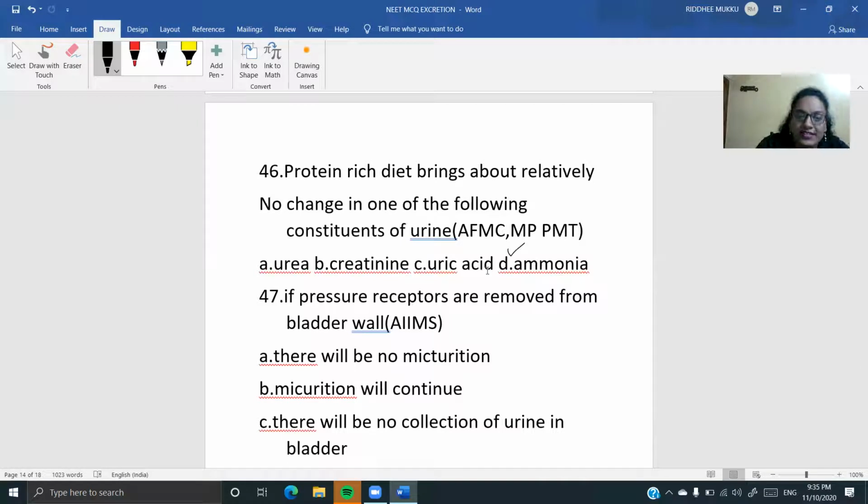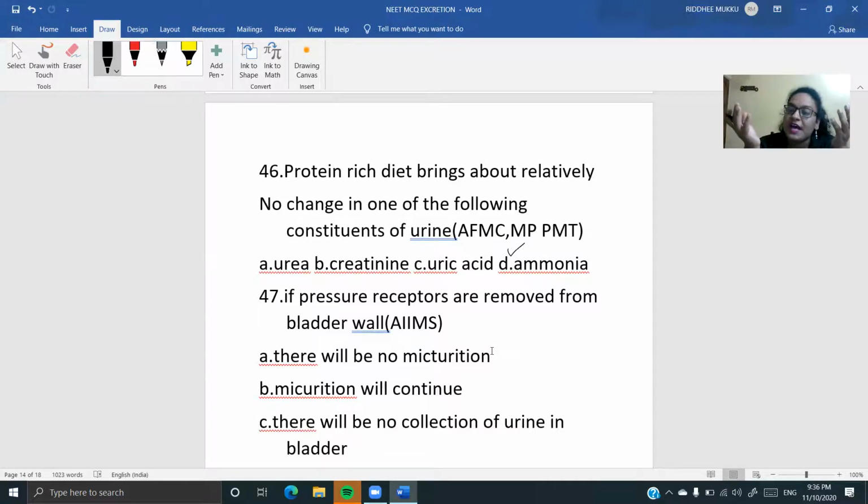Next question, if the pressure receptors are removed from the bladder wall, what happens? देखिए, pressure receptors रहने के वजह से जब आपका ब्लैडर पूरा फिल आउट हो जाता है, they send signal to the brain, due to which now what happens is you are going to be allowed to micturate, that is urinate कर देते हो after your brain sends the signals. But now the stretch receptors have failed.